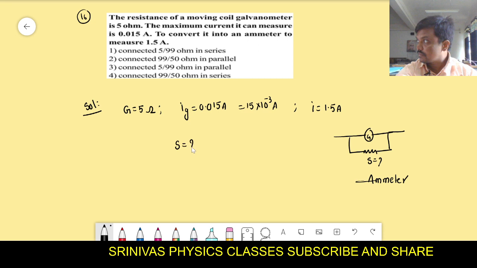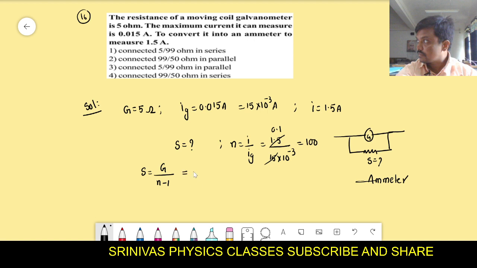Then what is the shunt resistance? How can we find it out? In order to find the shunt resistance, we have to use a formula. The shunt resistance formula is S equal to G by N minus 1. Yes, you know this formula very well. Where N is I by Ig, new reading by old reading. That is 1.5 by 15 into 10 to the power of minus 3. Then you will get 100.